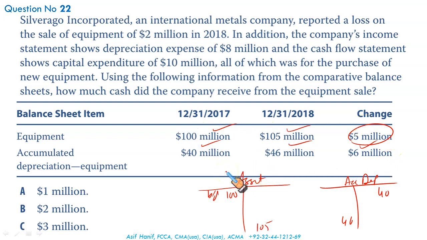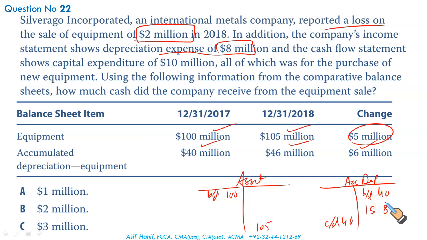Now let's read this. Silverago Incorporated, an international metal company, reported a loss on disposal of 2 million. Loss on disposal is given as 2 million. In addition, the company's income statement shows depreciation expense of 8 million. This is the depreciation charge for the period. As per the format, this is the brought down balance of accumulated depreciation and this is the carried down balance. The depreciation expense for the period is 8 million, shown on the credit side of the accumulated depreciation account.